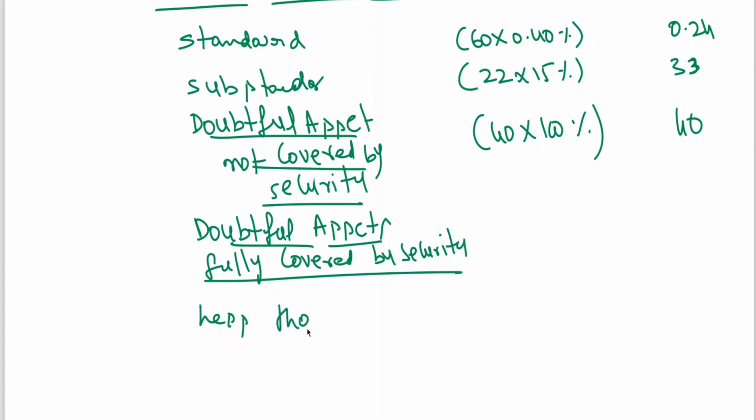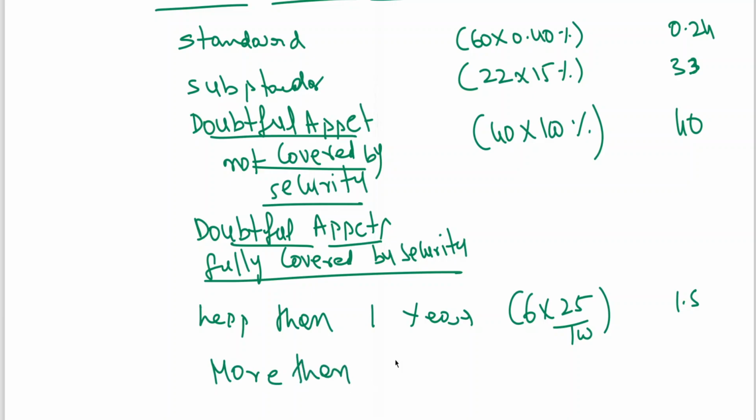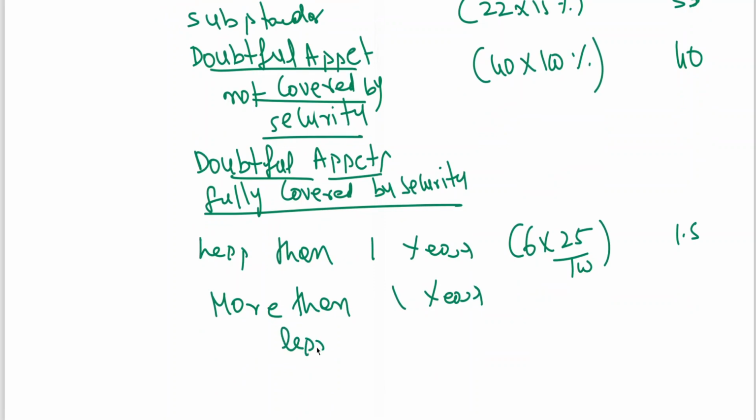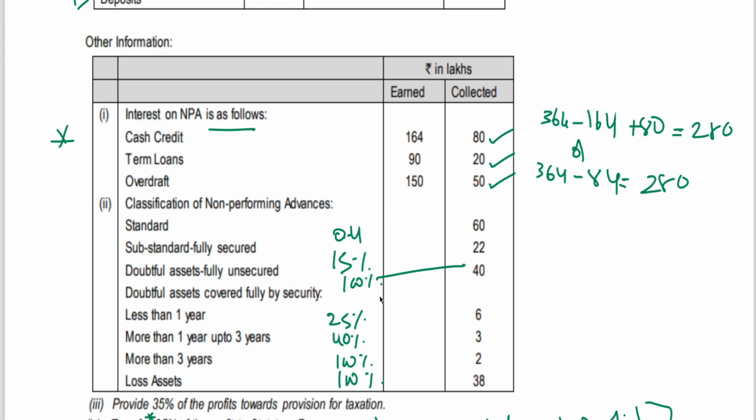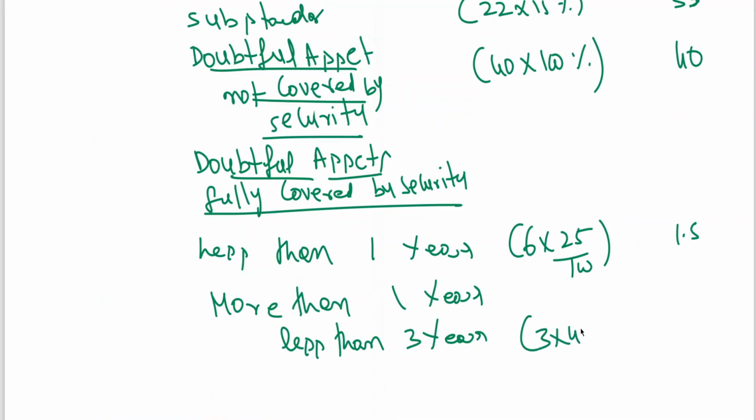Less than 1 year, 6 into 25%, 1.5. Next, more than 1 year, less than 3 years, 3 into 40%, 1.2.